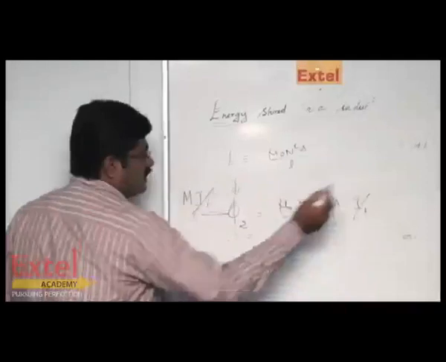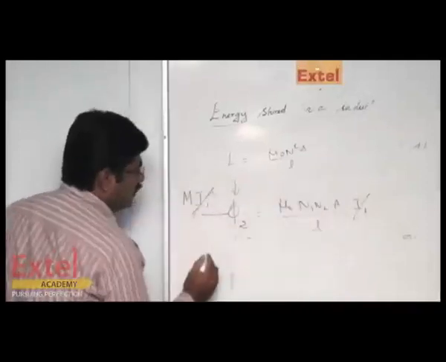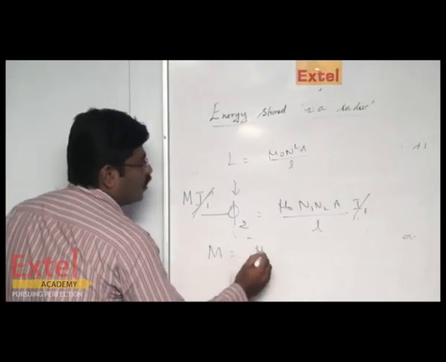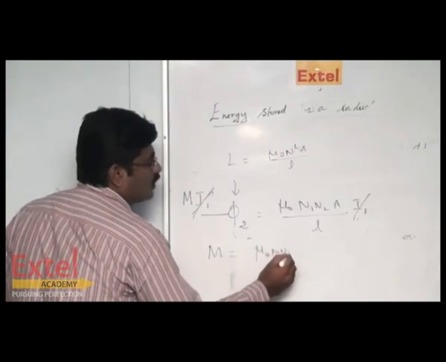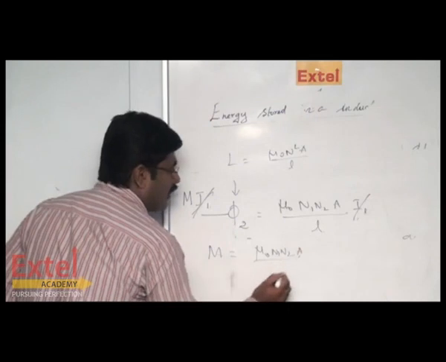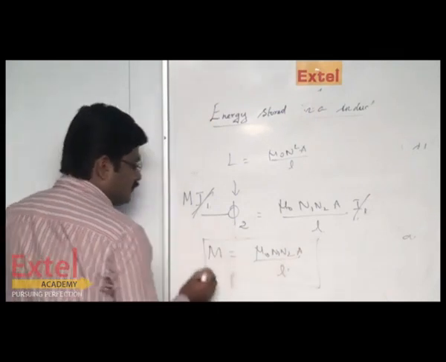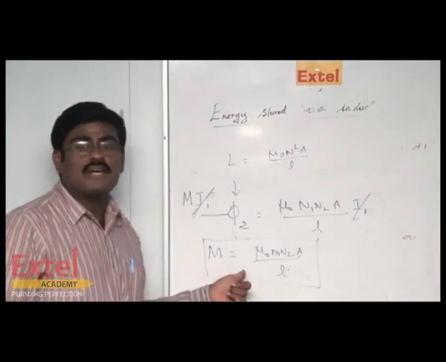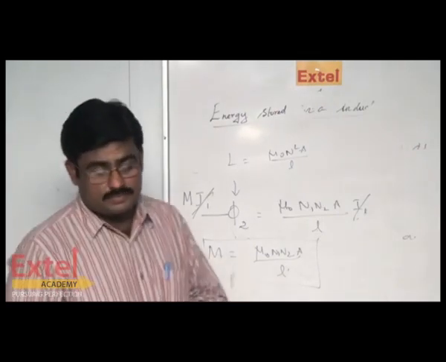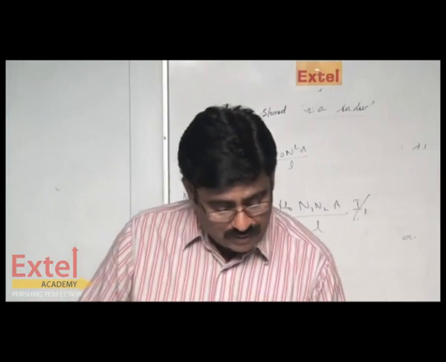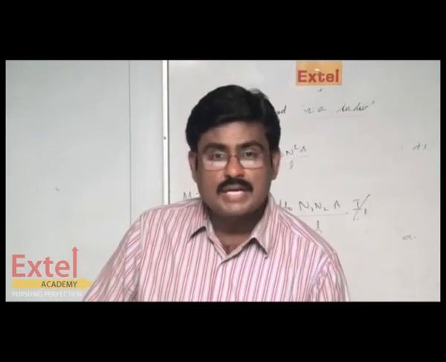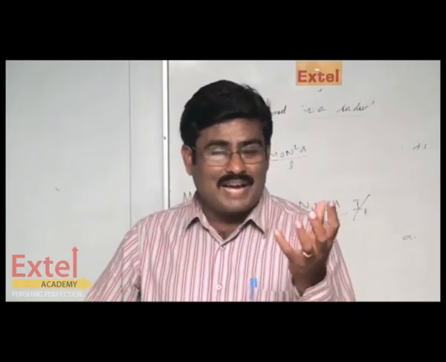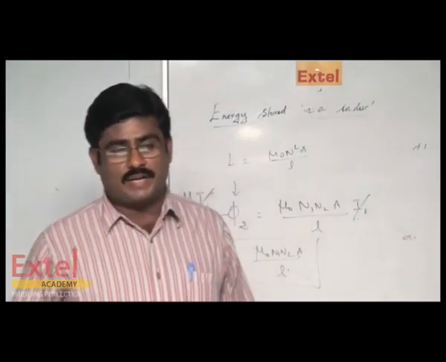M into I1, so this I1 can be cancelled. So M is equal to mu naught N1 N2 A by N. This is a very simple way in which you can derive the mutual inductance of a pair of coils. Next we will move into the topic of how exactly you have to keep the primary and secondary